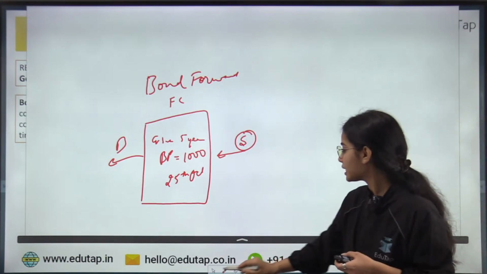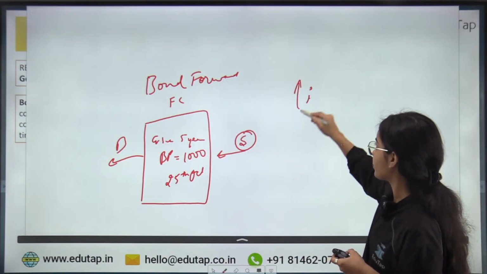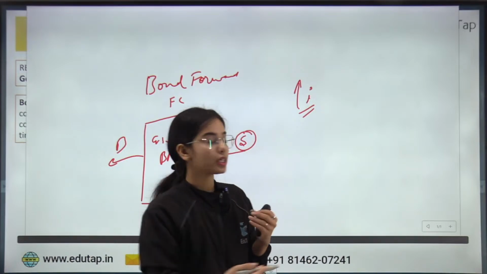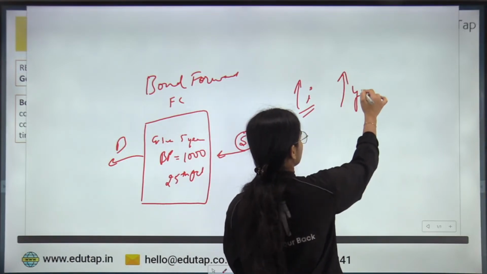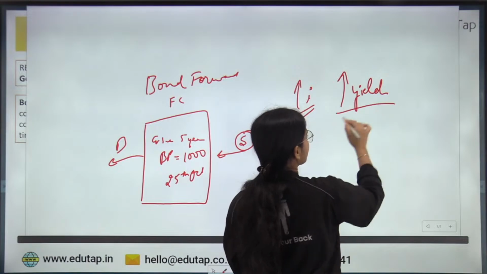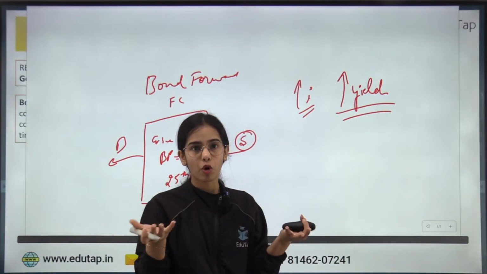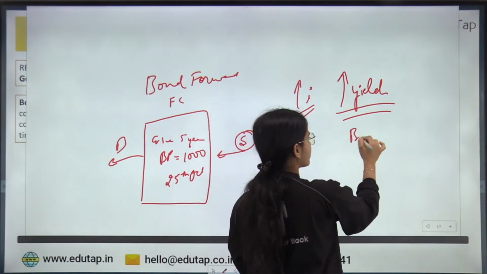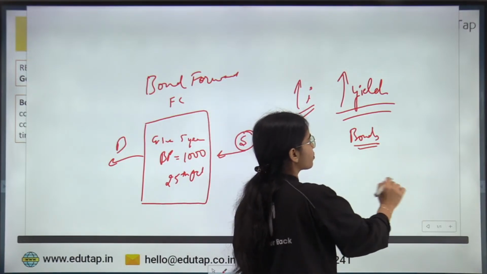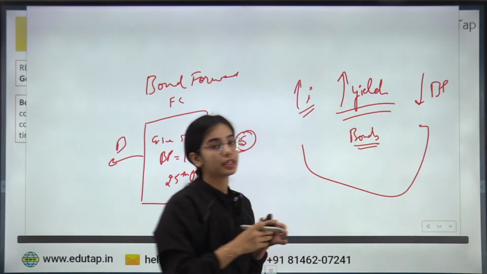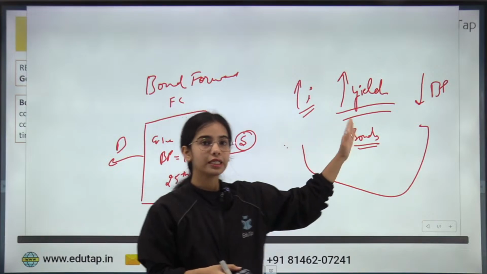So let's say that the interest rate is increasing in the economy. Now, if the interest rate is increasing in the economy, the yield for the bonds will increase. There will be an upward pressure on the yield and the returns of the bonds. So to increase the yield of the bonds, to increase the returns of the bonds, the bond prices will decrease. This is the static relationship between the interest rate, yield and bond prices.